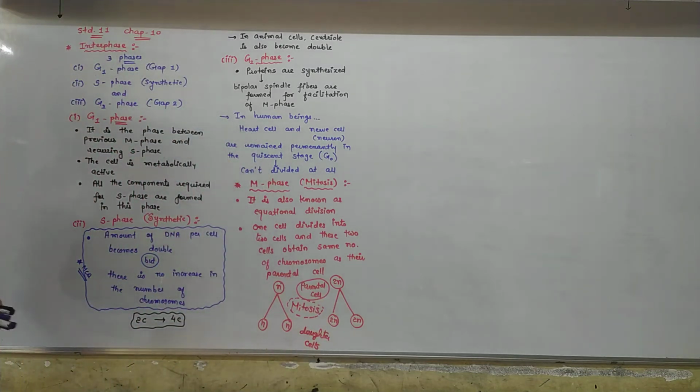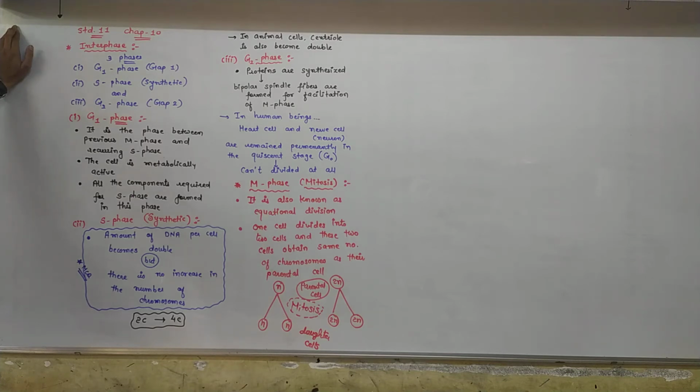See, the M phase is also known as equational division. One cell divides into two cells, and these two cells obtain the same number of chromosomes as their parental cells.